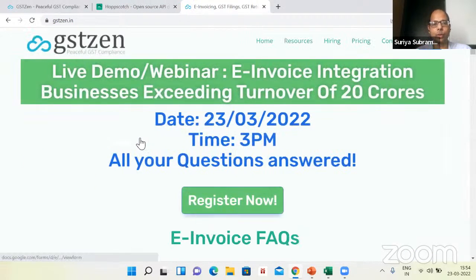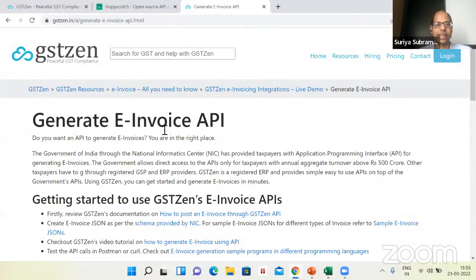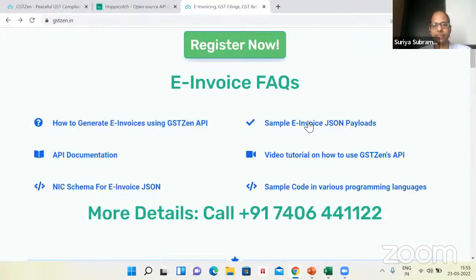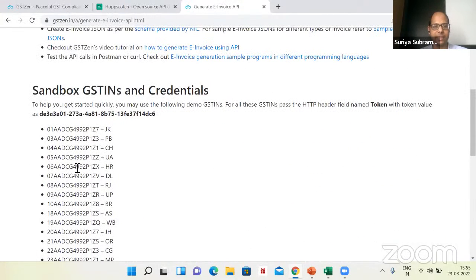So here is GSTZen's homepage. Right at our homepage, we have FAQ information about e-invoices. One of those links here is how to generate an e-invoice using API. We also have sample payloads. We have sample codes in different languages. Some user in the chat asked about ASP.NET, C#. There is sample code here. You can please go take a look. We also have sandbox GST numbers, and there is also an authentication token.